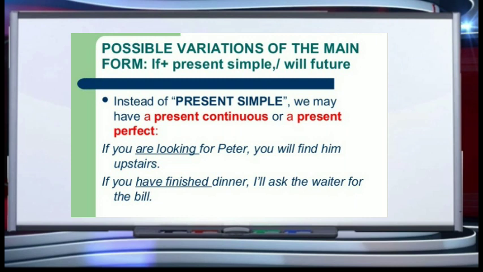Now, the possible variations of the main form, that is, if plus simple present followed by will happen in the future or will not happen in the future. Now, in the condition, that is in the simple present, what are the variations possible? Instead of the simple present tense, we may have a present continuous or a present perfect tense. If you are looking for Peter, you will find him upstairs. If you have finished dinner, I'll ask the waiter for the bill. So, instead of simple present tense, in the condition, you may also have a present continuous or a present perfect tense.